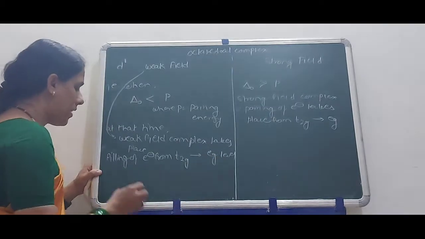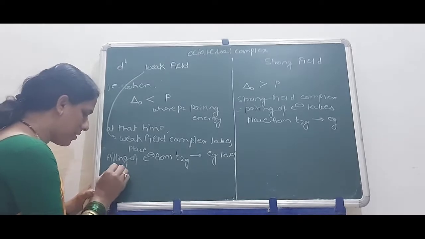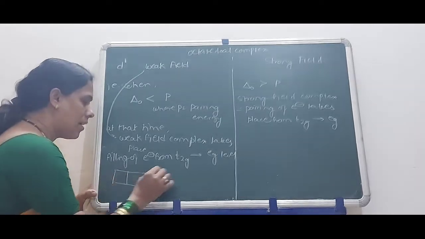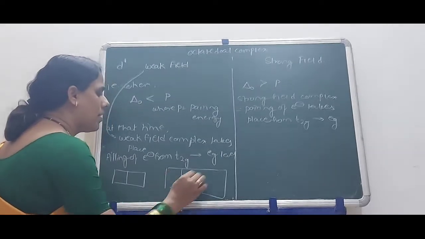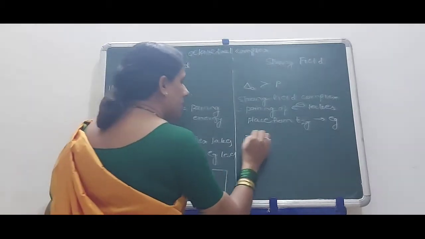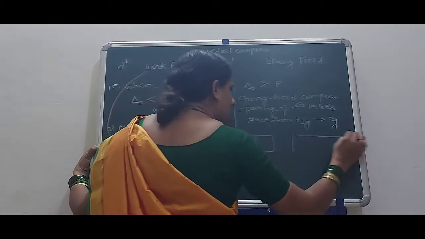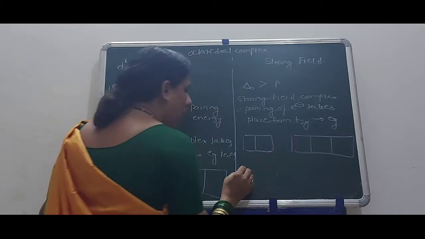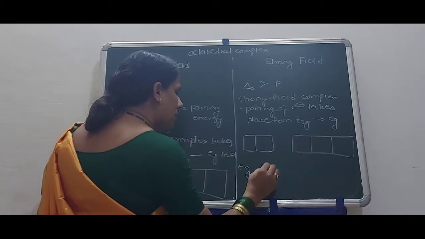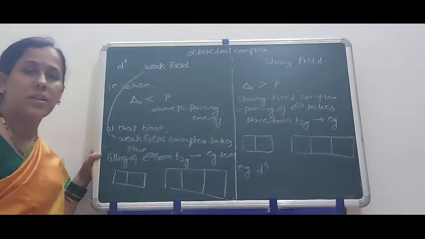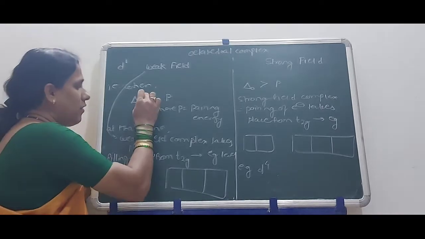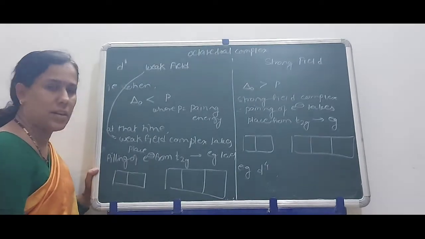Here, suppose this is an EG and this is a T2G, and here this is an EG and this is a T2G. For example, suppose that 4 electrons are there. Considering the d4 configuration in a weak field complex, how can the 4 electrons enter?